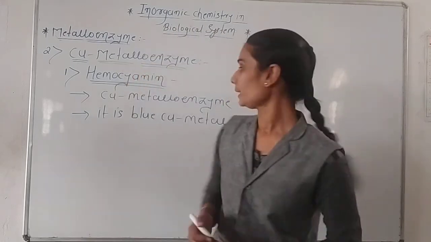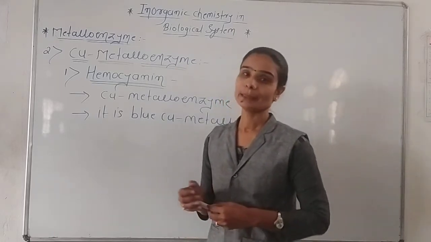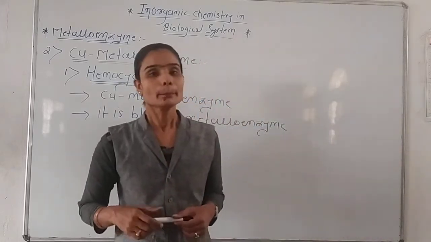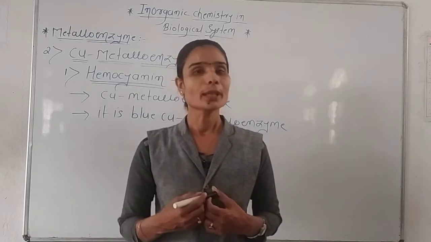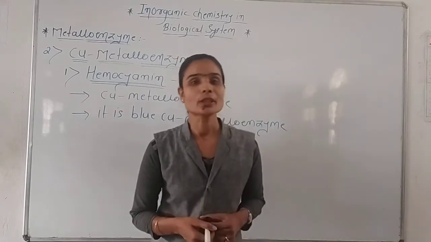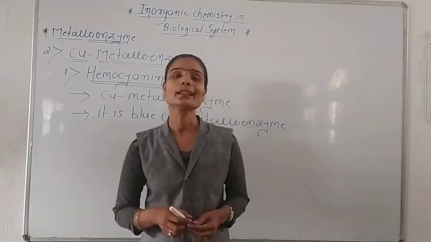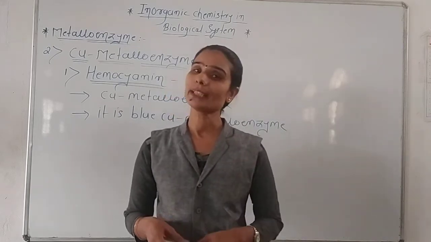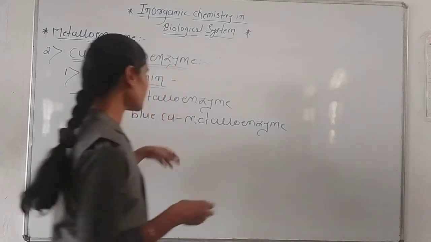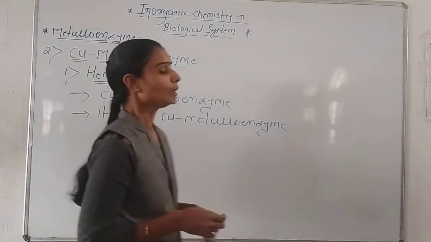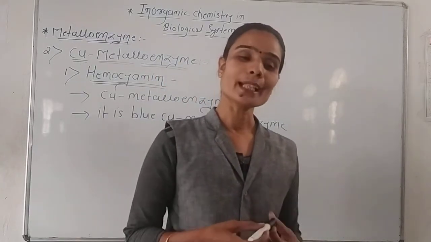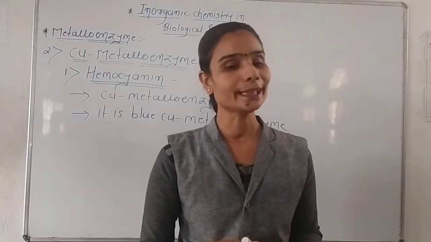This hemocyanin has a blue color because copper has a +2 oxidation state, and because of the +2 oxidation state, copper has one unpaired electron, and because of that one unpaired electron, this hemocyanin has blue color, or it is also called a blue copper protein enzyme.